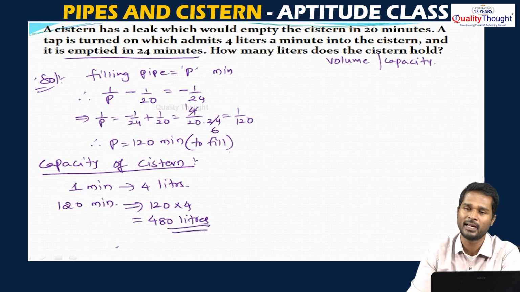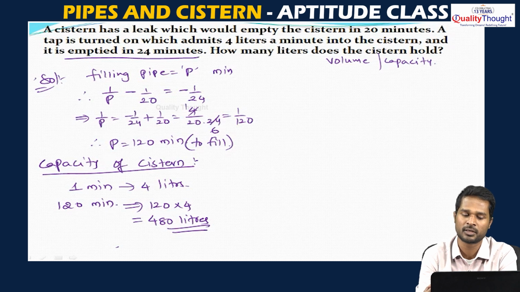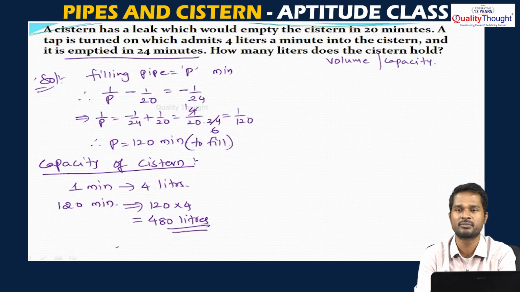So, 480 liters is the capacity of the tank. We did not do anything here, we just found out the total time taken by the pipe to fill the tank, and finally we get the answer. Compare that: in 1 minute it sends 4 liters of water, so in 120 minutes it will send 120 into 4, that means 480 liters is the capacity of the tank.